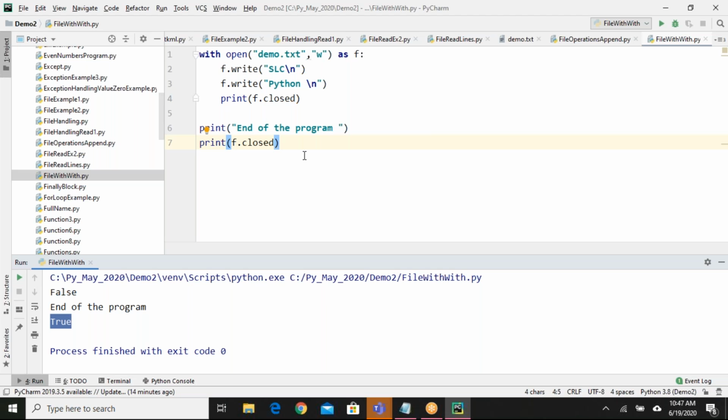This is important, guys. The reason is this is actually the standard way. When you are writing code, you have to follow some standards. While creating an object, a variable, or functions, you have to follow some standards. Those standards are like naming conventions, what type of names you have to follow, and best practices. This is the best practice when you are dealing with files. The reason is very simple: in between, if you get some exception also, you don't have to logically handle the exception.